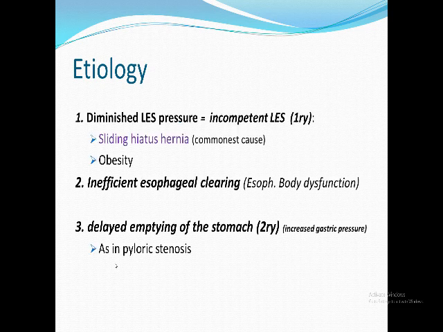The etiology, what might be the cause of this reflux? You know the protective mechanisms, the lower esophageal sphincter and esophageal motility, so there is a defect in one of them. Either diminished lower esophageal sphincter pressure or incompetent lower esophageal sphincter, it's called primary reflux. Sliding hiatus hernia is the most common cause, and that's why in the second part of our lecture we're going to discuss hiatus hernia. This is the commonest cause.